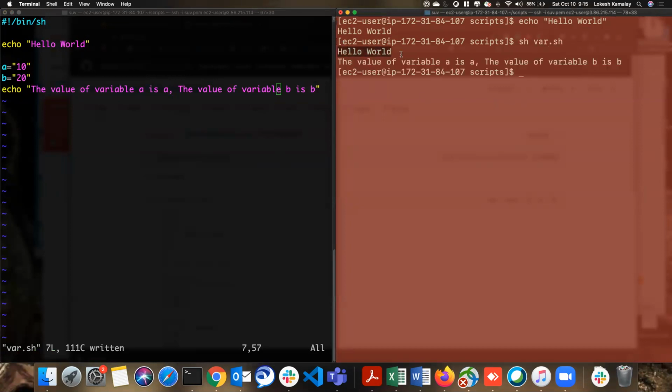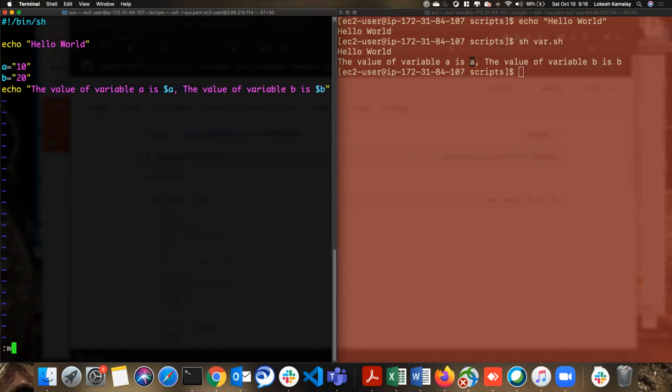See what it printed? It printed hello world, and after that, the value of variable a is a. It should print 10, right? But it didn't, because whatever you put inside the quotation becomes a string. Everything is just a string and nothing else. a is a variable here, so if you want to give significance to this character, we need to put a dollar symbol, $a. Now you see the color getting changed, and we have $b here.